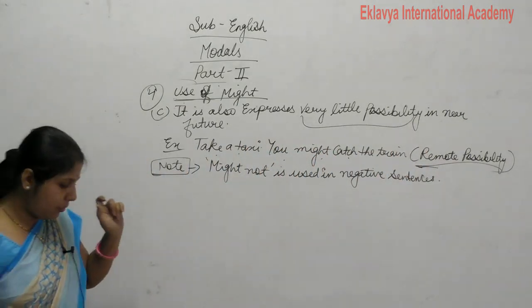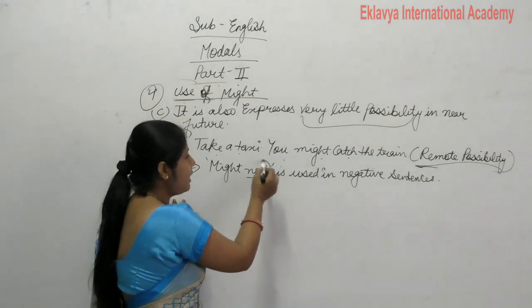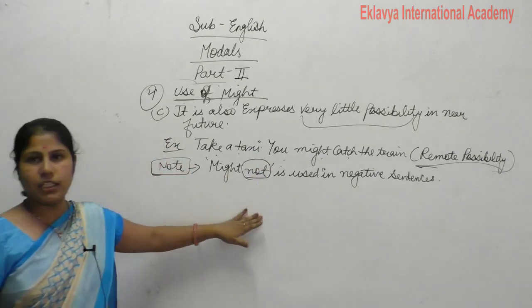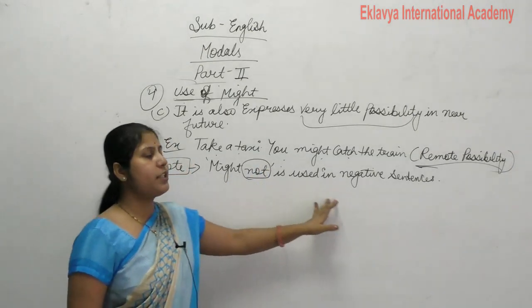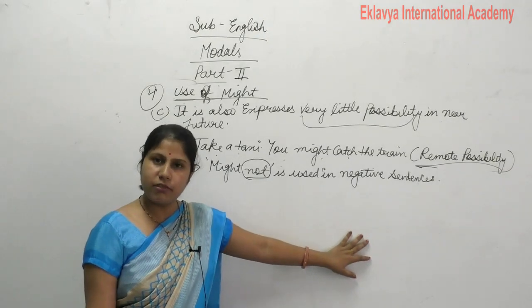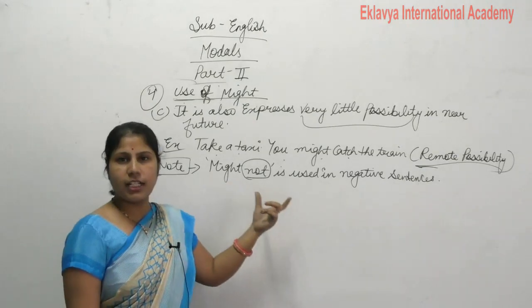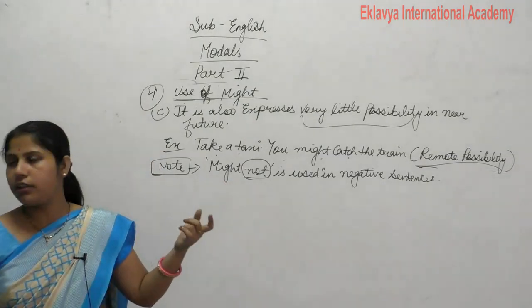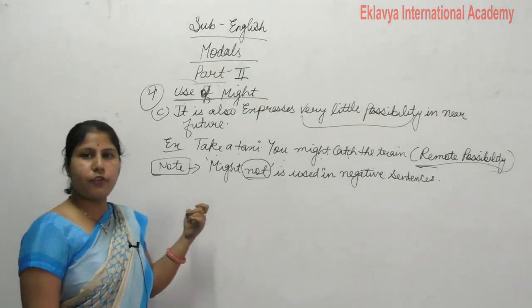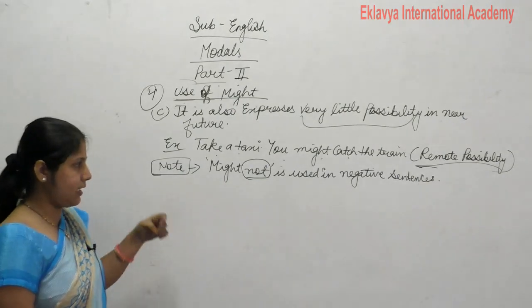Clear? And remember one thing, if not word comes, means might not is there. So might not is used in our negative sentences, same as may not, same as will not, shall not. These all, means not, we use for negative sentences.